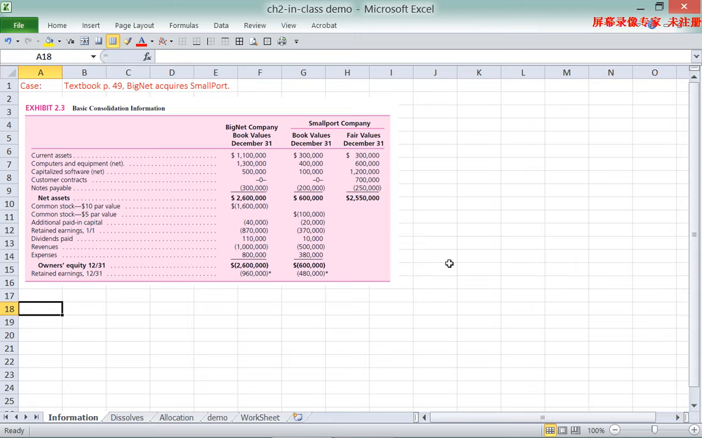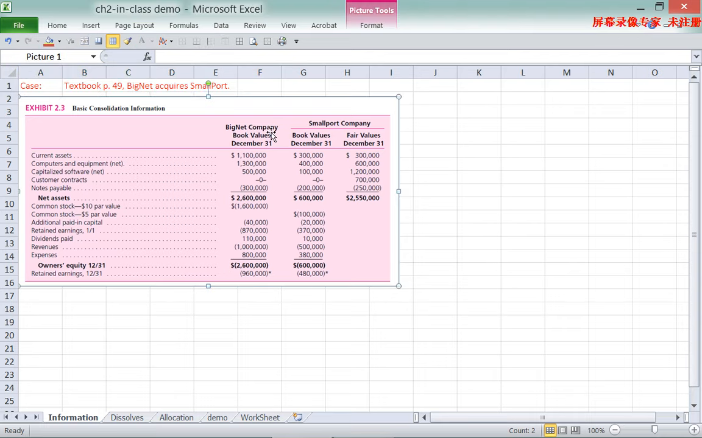First, let's talk about consolidation when the subsidiary dissolves. This is the information we have from the textbook. If you look at the textbook, it's the case on page 49. BigNet acquires Smallport. BigNet company acquires Smallport company.